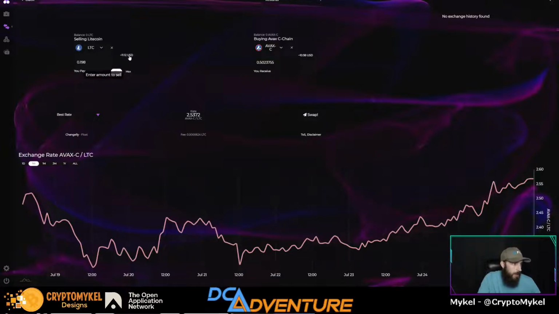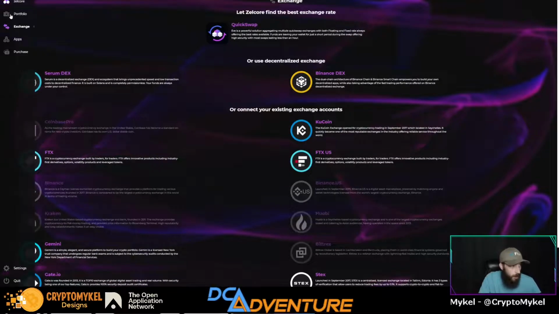The minimum we can swap right now is 0.19, utilizing the exchange quick swap inside of the Zelcore wallet. All right, so 0.198 would be about $11, and would give you 0.5 AVAX. So if you wanted a full AVAX, you would probably do 0.4 of a Litecoin, which would give you a full AVAX on the C chain currently, and you could just swap that, have it in your wallet, ready to go.